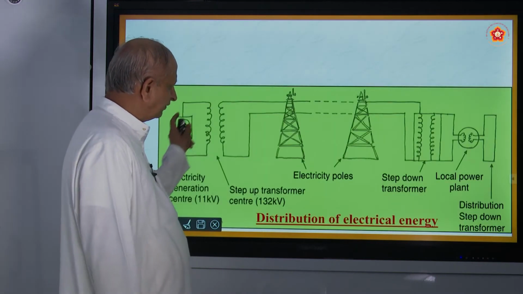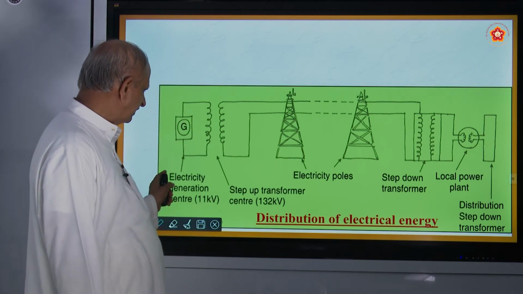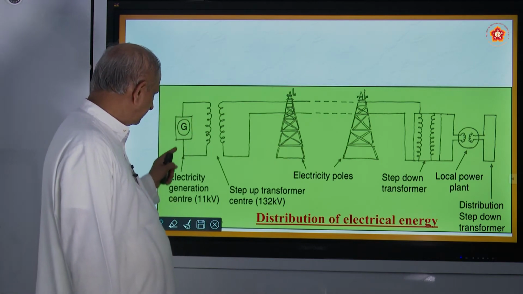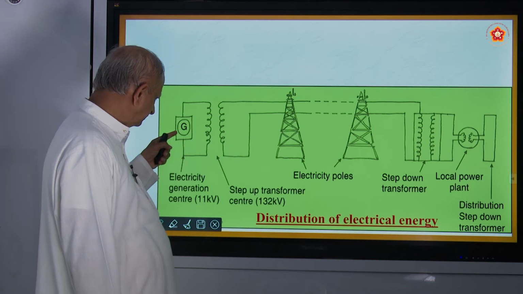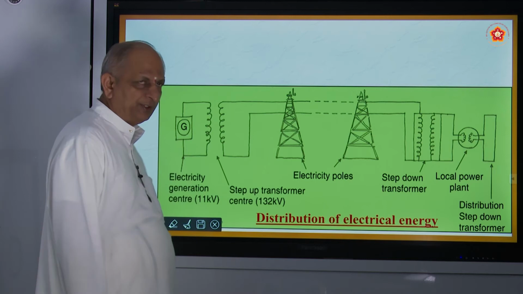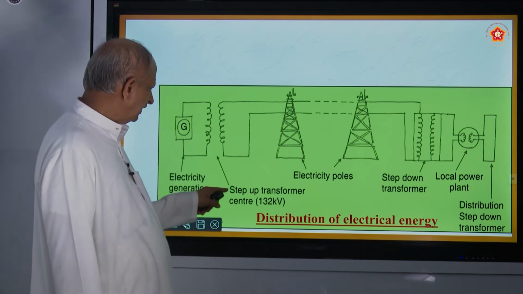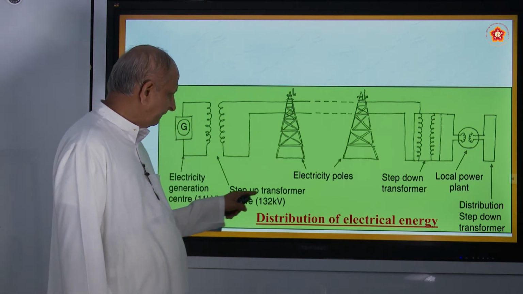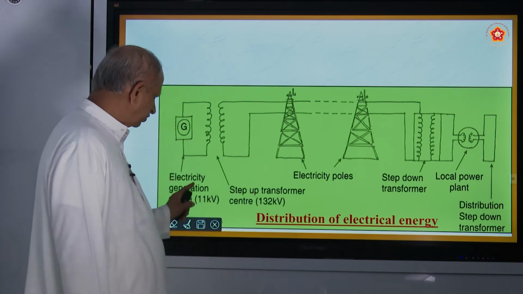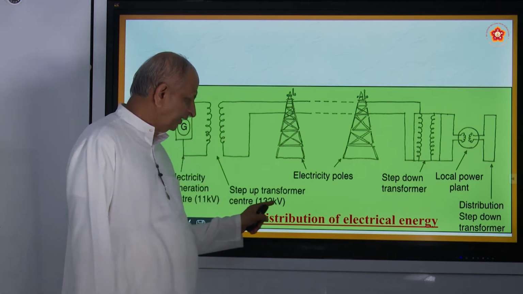And this is one small figure of that. This is a power generation station. Here G is the generator. So the electricity generation center is producing 11 kV. What is kV? Kilovolt. And they use a transformer called a step up transformer. So 11 kV is upgraded into 132 kV.